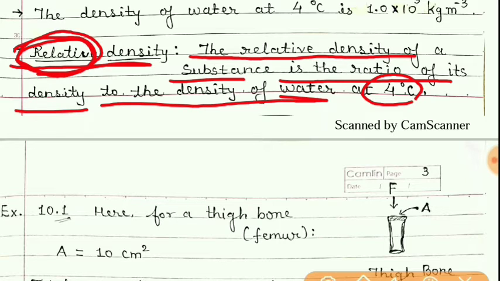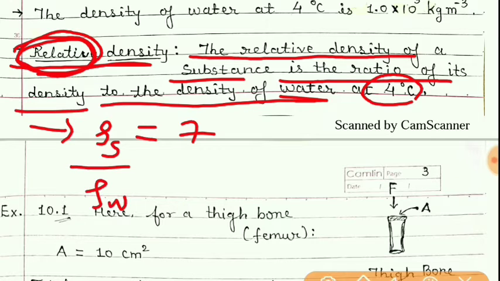Suppose I say that the density of some substance is 7000, and I want to find its relative density, then what should I do? Simply, relative density means density upon density of water.